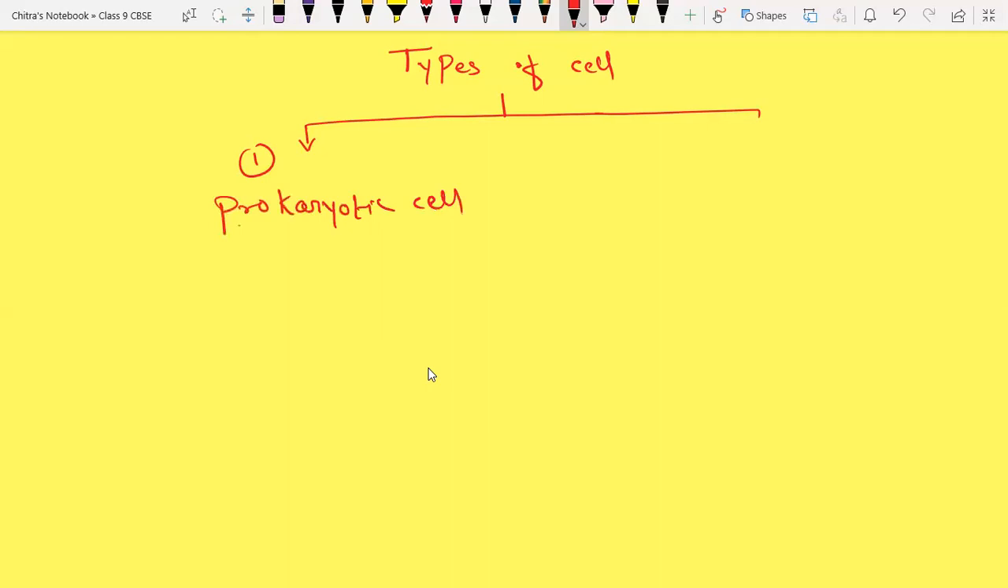Unicellular and multicellular are types of organisms. If we have an amoeba, it is formed by only one cell, so it is a unicellular organism. These are the types of organisms. And the types of cell we have are the prokaryotic cell and the eukaryotic cell.